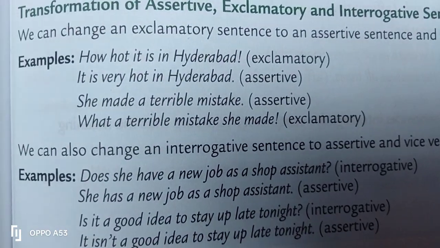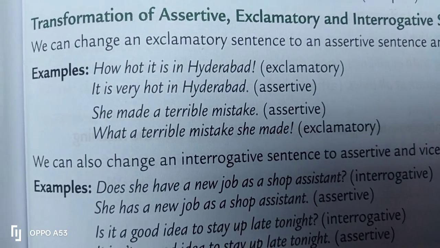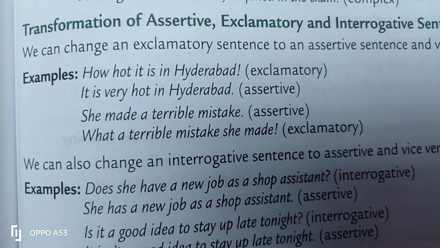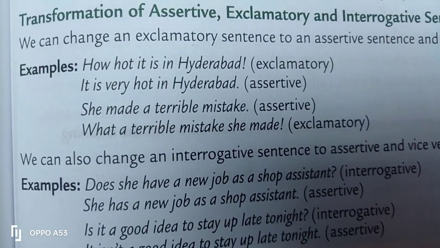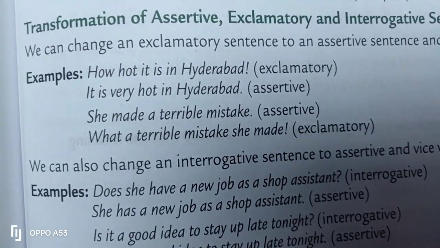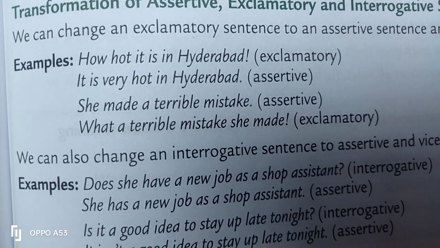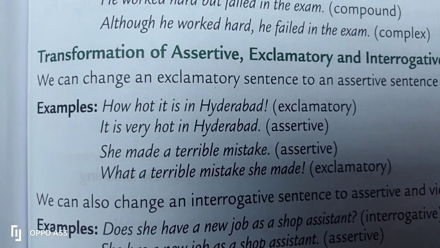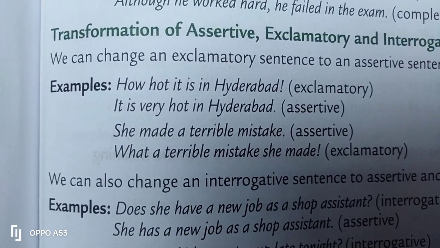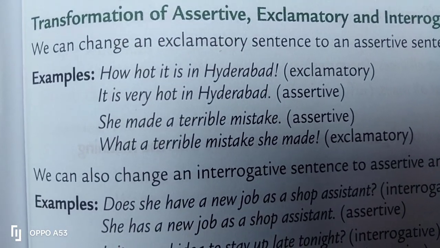How hot it is in Hyderabad. It is an exclamatory sentence. You have to transform this exclamatory sentence to an assertive sentence. How does it happen? It is very hot in Hyderabad. That is the way we have to transform. The structure is changed, but the meaning remains the same.